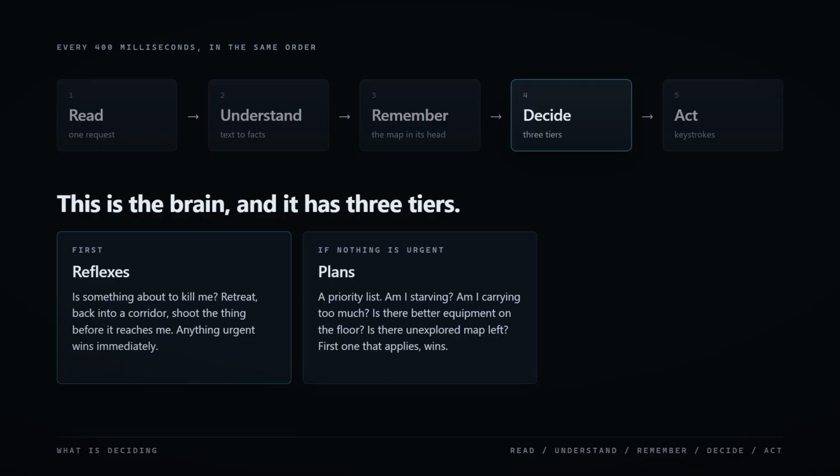Am I starving? Am I carrying too much? Is there better equipment on the floor? Is there unexplored map left? Should I take the stairs down? First one that applies wins.